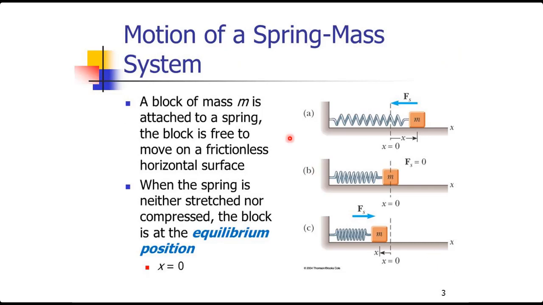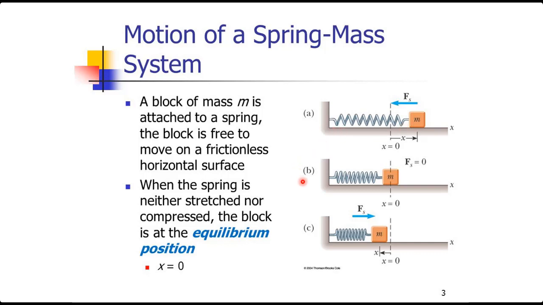Now we will discuss the first example of simple harmonic motion that is given in your textbook. This example is the motion of a mass spring system. Look at the figure. A block of mass m is attached to a spring and the block is free to move on a frictionless horizontal surface. This horizontal surface is frictionless and the mass is attached to a spring from its one end and the other end of the spring is fixed.